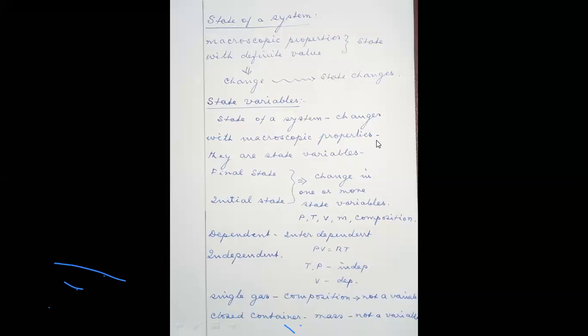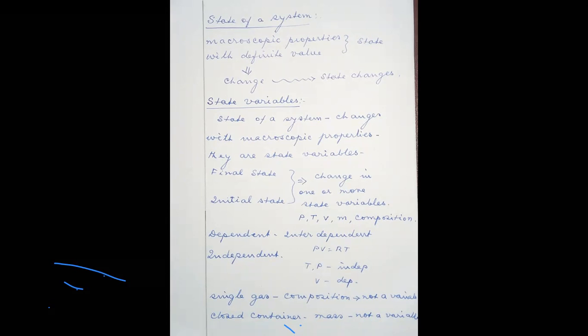Function means it is a mathematical rule by which two numbers can be related. So it is a mathematical rule. So the state is a function of macroscopic properties. That is why the properties are called state variables.